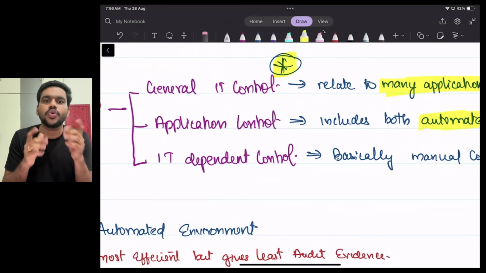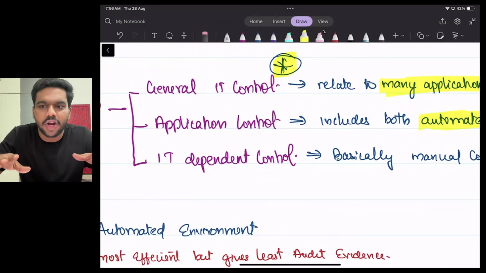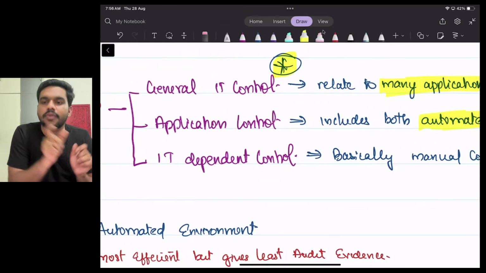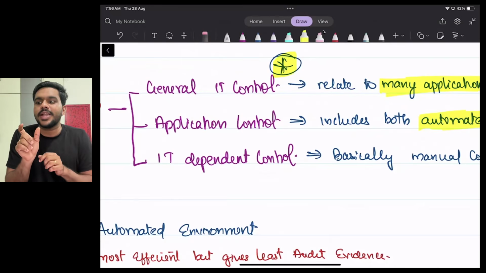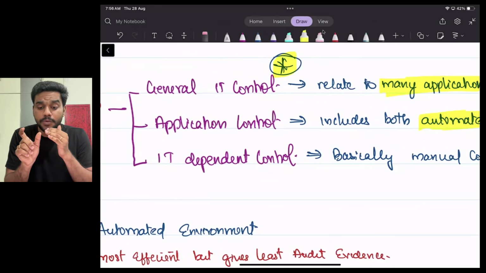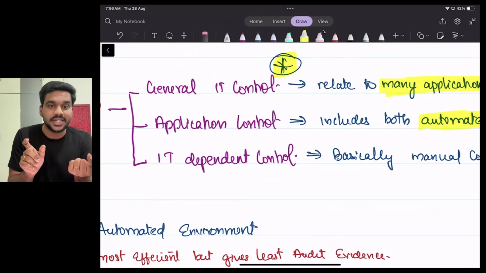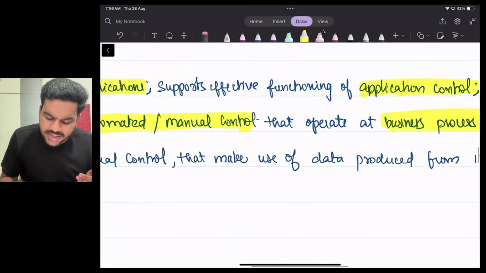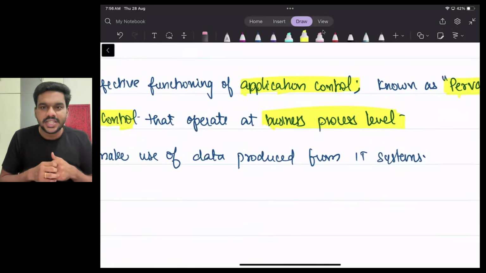What is the automated control? You cannot simply go and enter into the profile of any people, right? Only if they are friends, you can check. That is the automated control. And what is the manual element? It's up to you. You have to decide whether to approve the request or reject the request, right? It's a manual control. In business process also, you can see such kind of things.